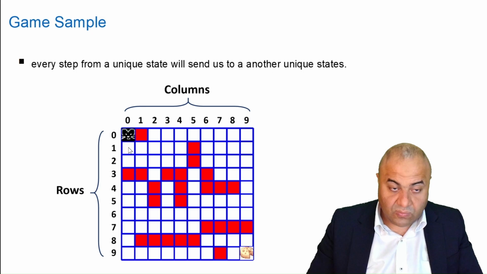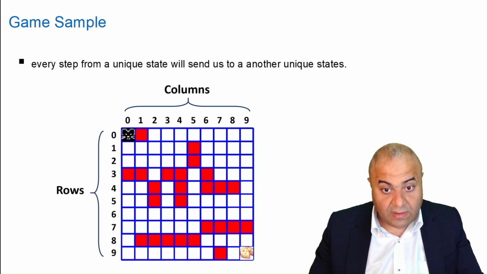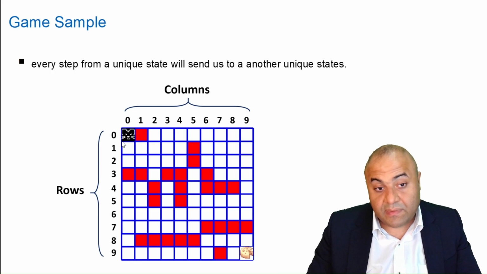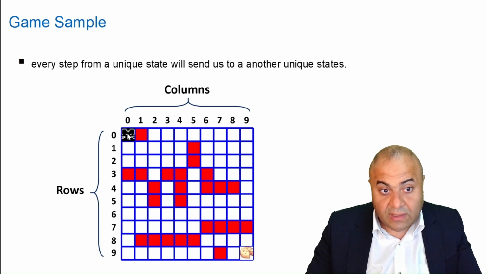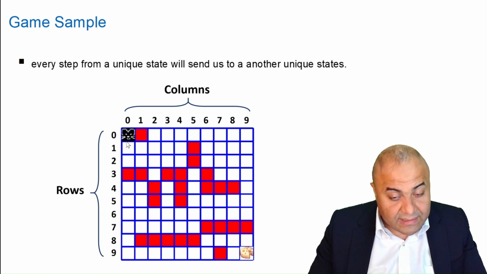Every state from a unique state will send us to another unique state. We can understand it like this. In Q learning, what we have is, for example, a state where the mouse is starting this game, trying to reach the cheese here without hitting these red points. When the mouse starts this game, we can see that it has two options.